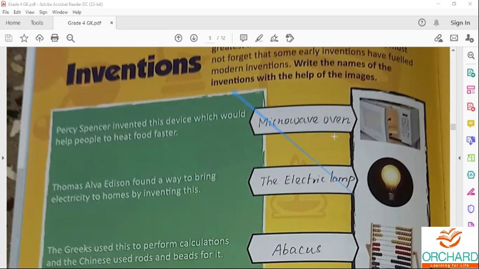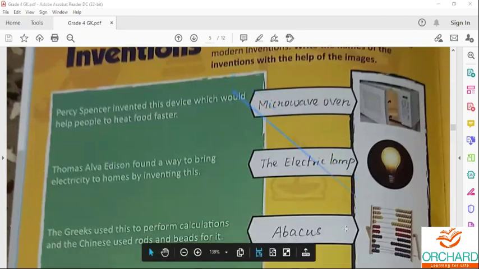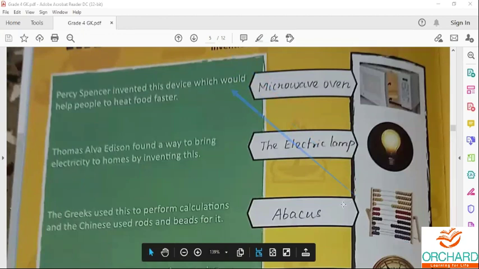So microwave oven was invented by Percy Spencer. Next, light bulb, that is electric lamp, was invented by Thomas Alva Edison. Next one is abacus.